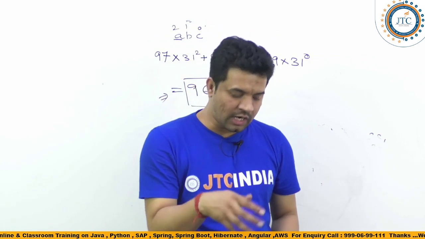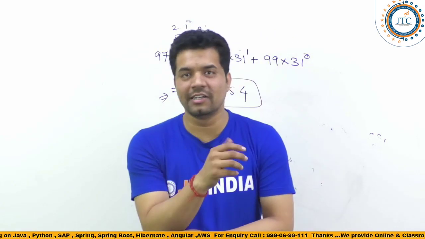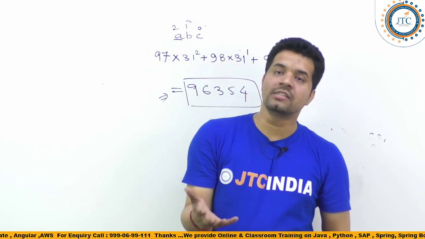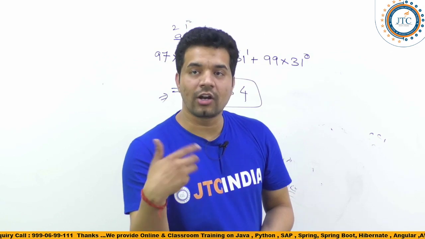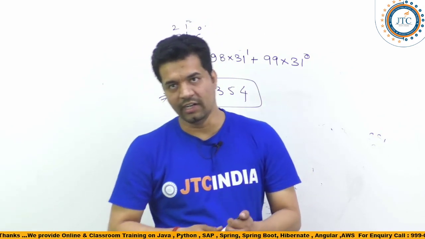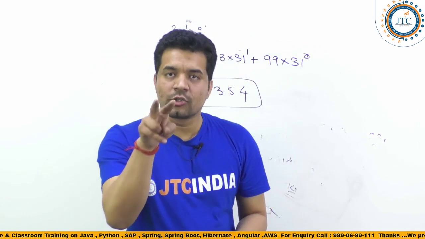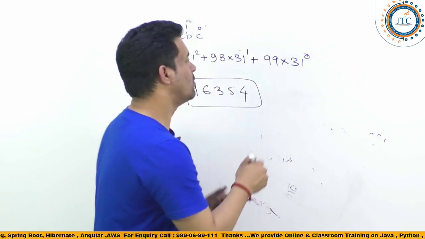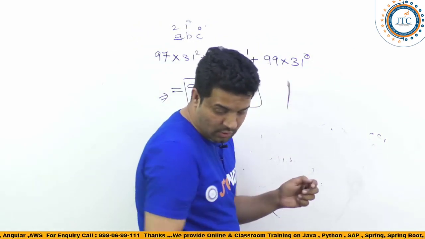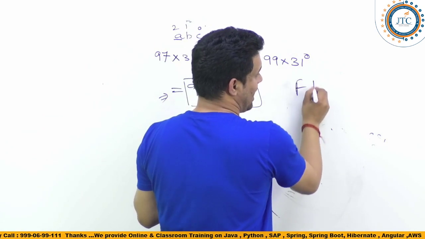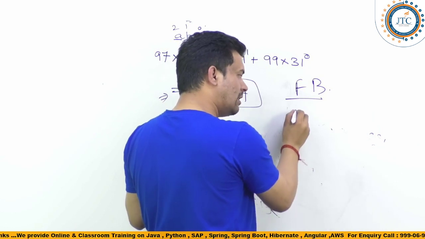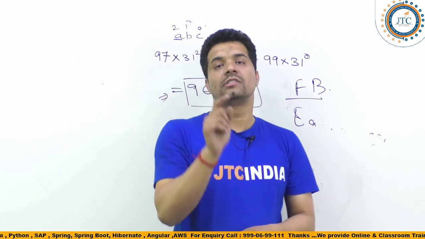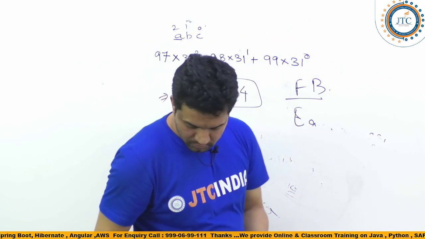This might come up in interview questions, and mostly people will say that two strings cannot have the same hash code, right? But the two strings may have the same hash code, and that's the reason I have shown you the combination: capital FB and E small a are going to have the same hash code. Is that clear now? Okay.